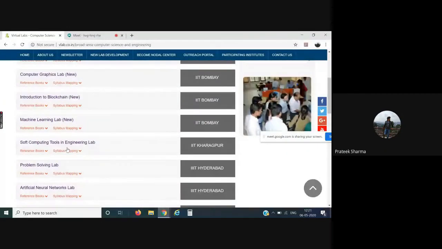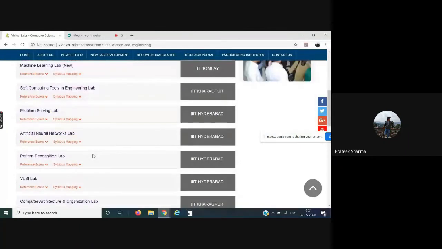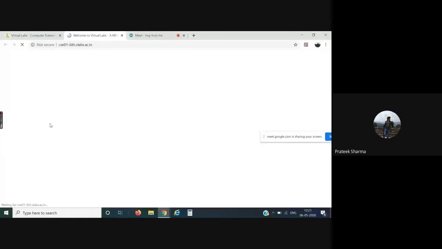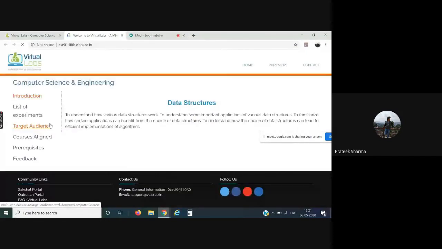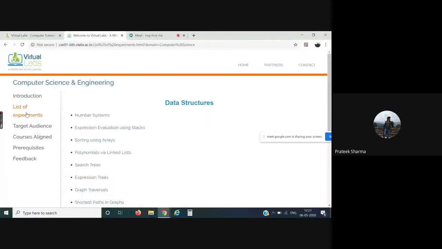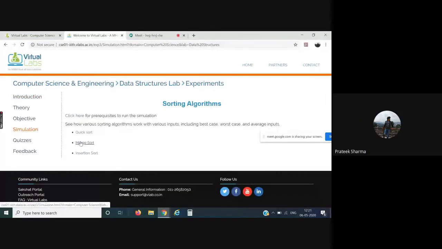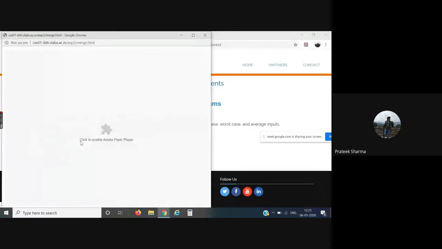If you scroll down, we have this lab, say the data structures lab, developed by IIIT Hyderabad. Click on list of experiments over here. You have, say, sorting using arrays. You have this merge sort over here. Click on that. Please remember to enable the flash player.